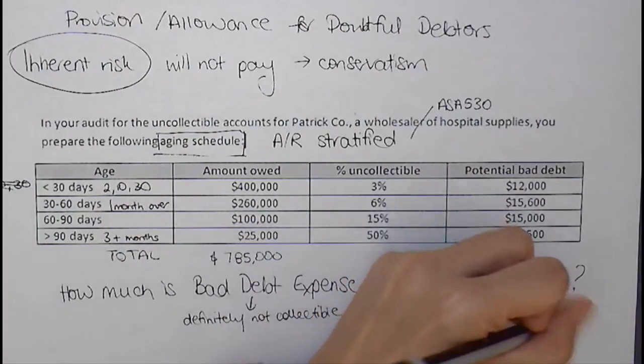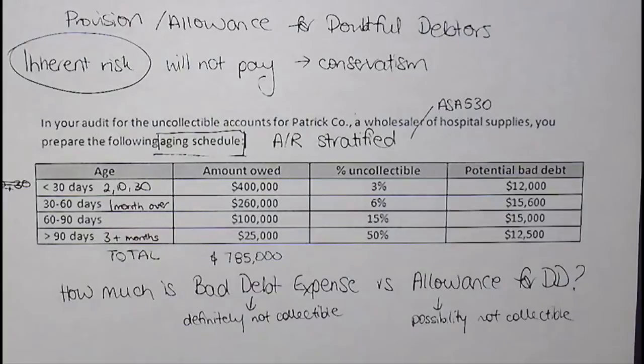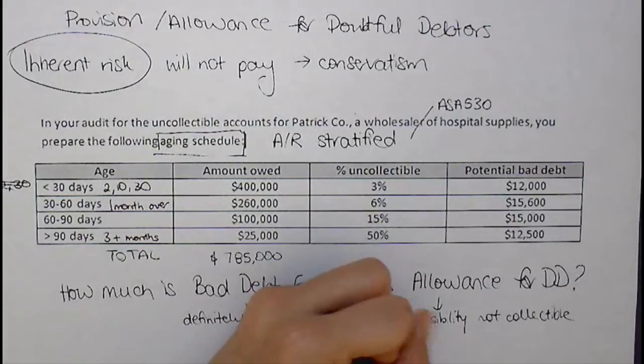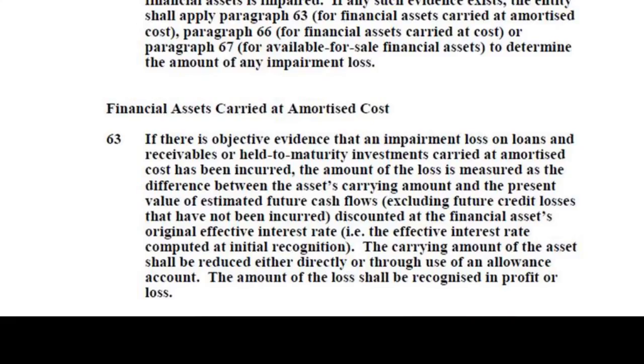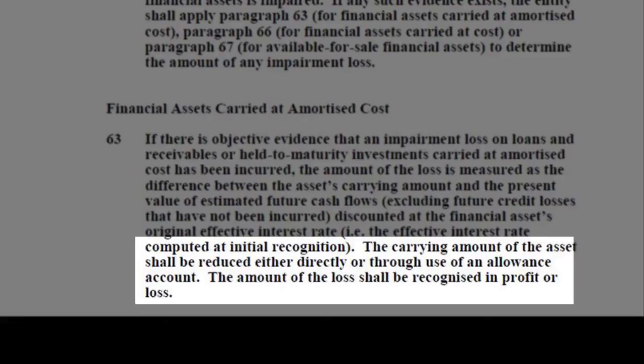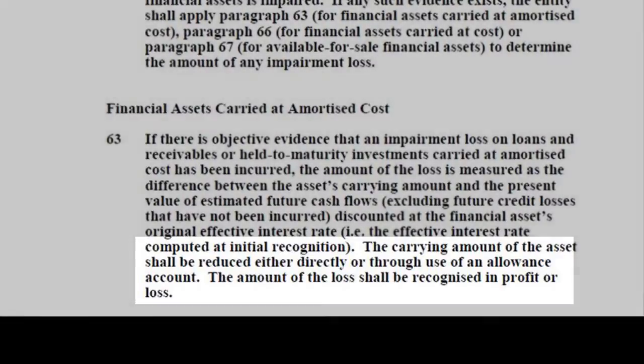And then according to AASB 139, where we have items that might not be collectible, we need to impair the asset. That is, take some money out and put the value of accounts receivable at its fair value. So how do I figure out what's definitely not collectible?